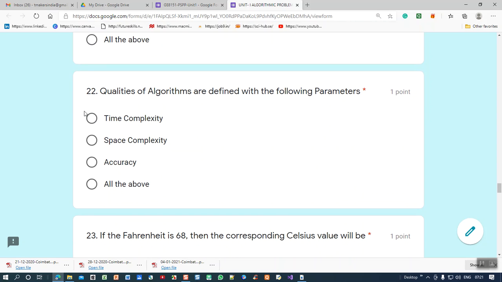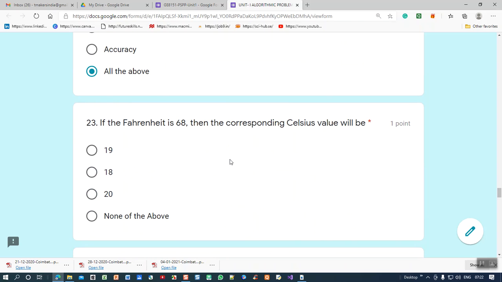22nd question: the qualities of algorithms are defined with the following parameters: time complexity, space complexity, accuracy. All are true, so all the above is the correct answer.